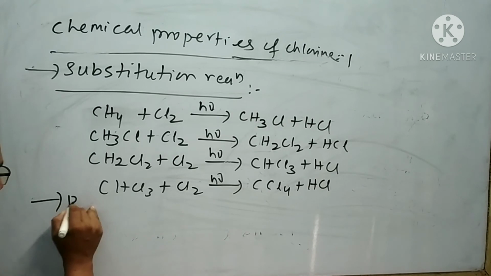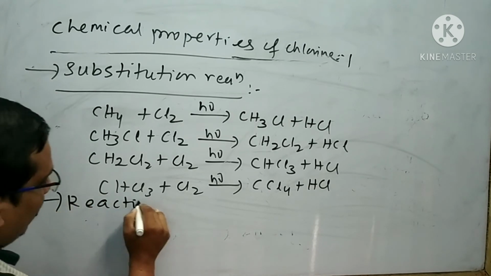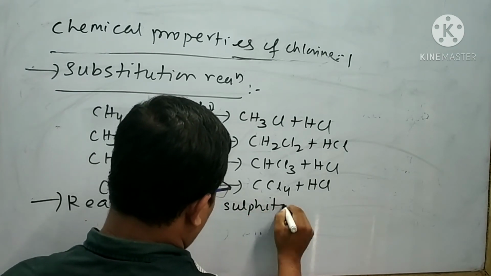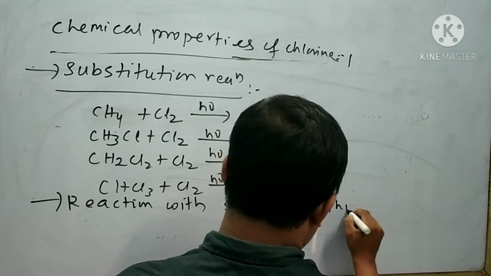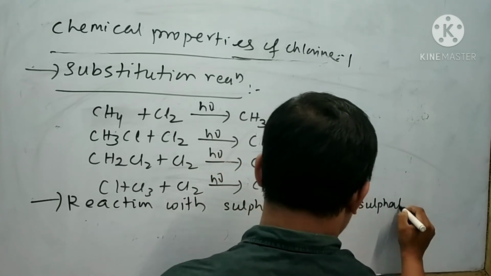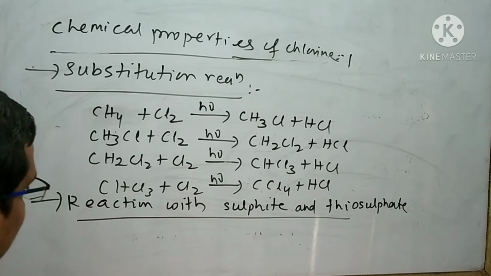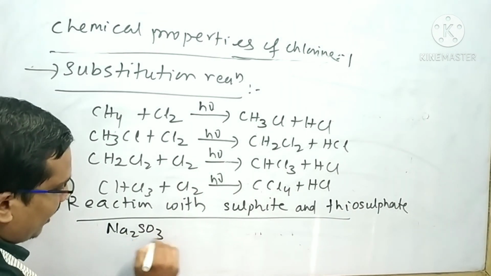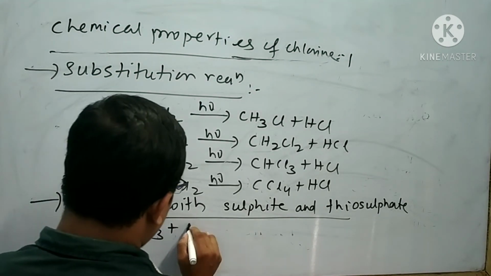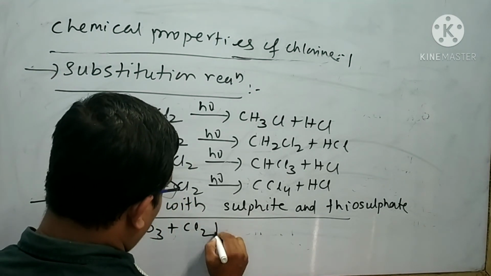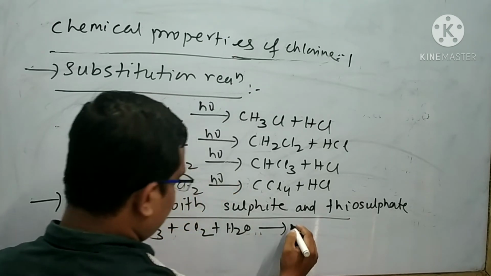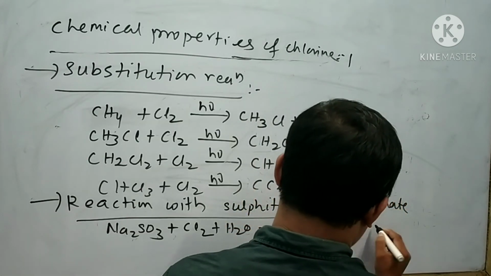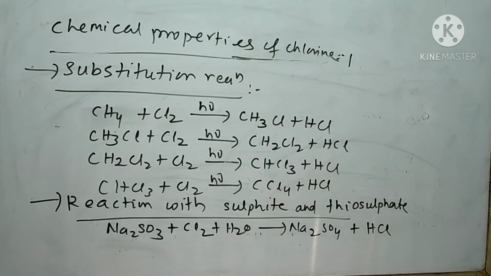Next I will discuss the reaction of chlorine with the sulfide and thiosulfate. Suppose I take a sulfide, sodium sulfide. When sodium sulfide is subjected to reaction with the chlorine and also with water, then sodium sulfate is formed with the byproduct HCl.